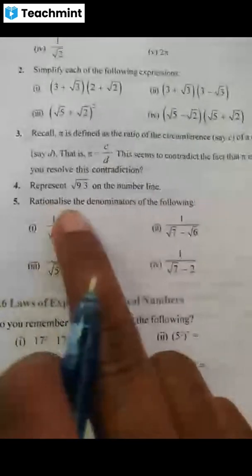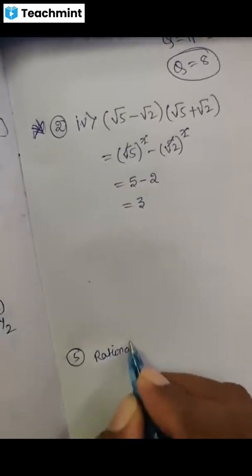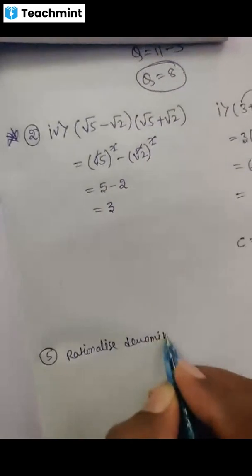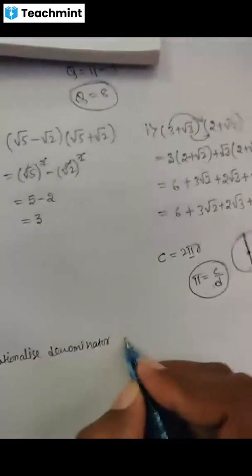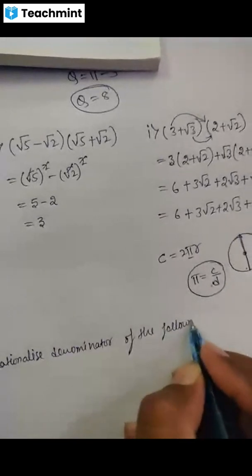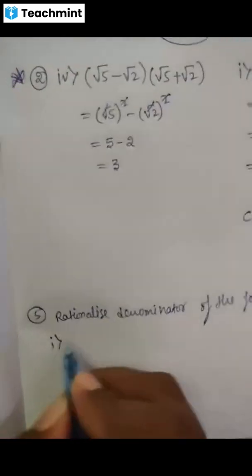Okay, right. We'll move to next question, fifth one. That is, rationalize the denominator of the following. So first one, what is that? 1 divided by root 7.